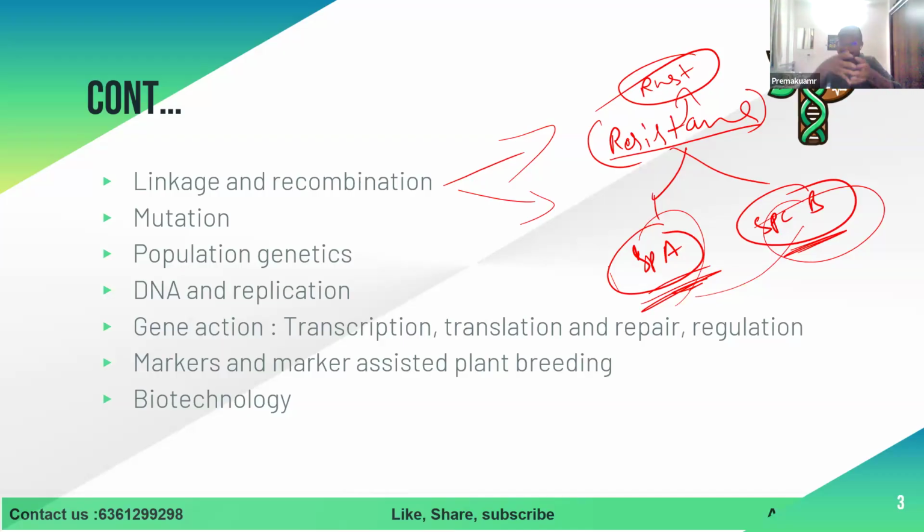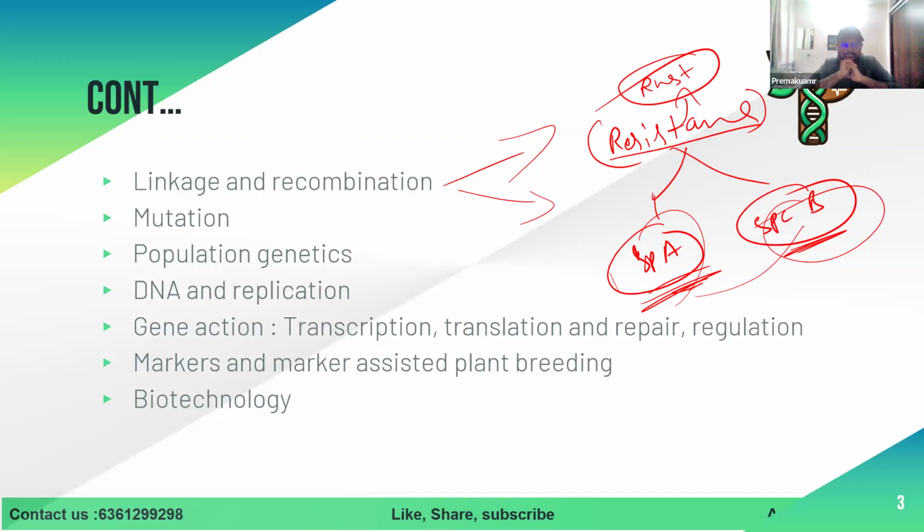Okay. If you cross them, then you are getting wild type or a mutant. Based on that, we're going to decide whether they are allelic in nature or different genes. Based on that, we're going to discuss what exactly the complementation test is, what the recombination test is, how to map, and how the classical definition of a gene was designed by these experiments. We will discuss in detail.